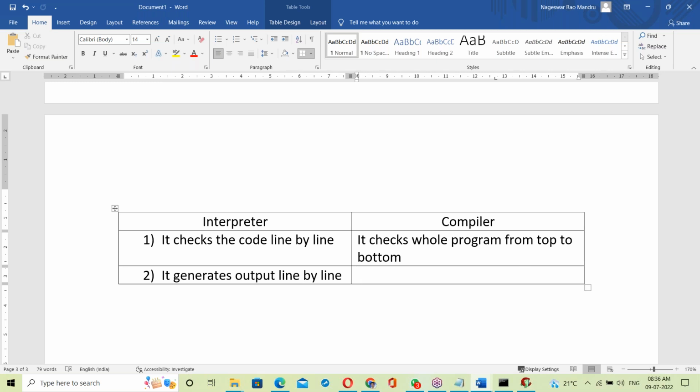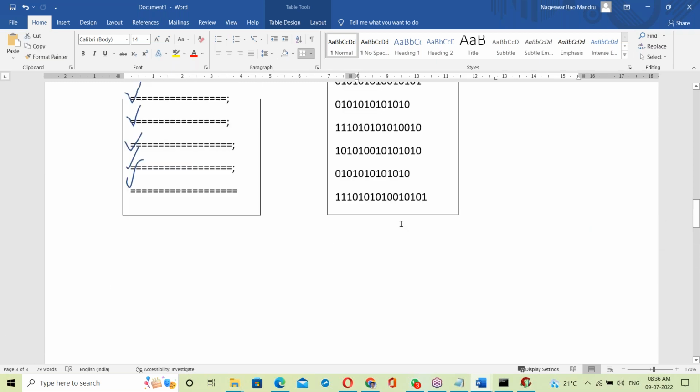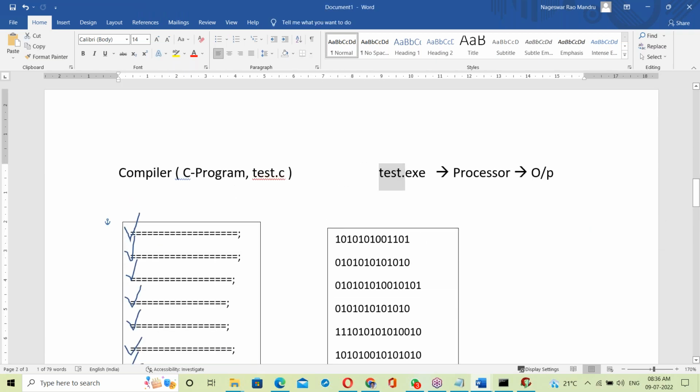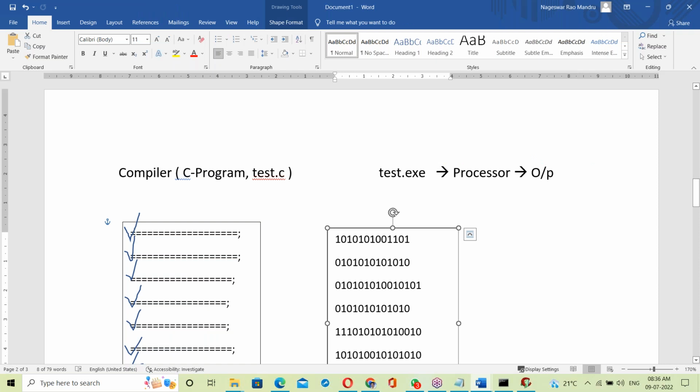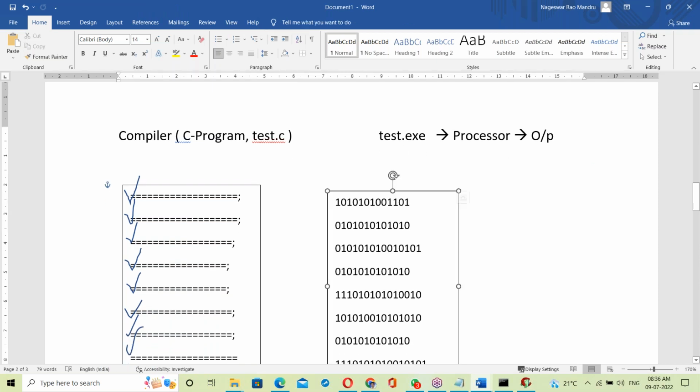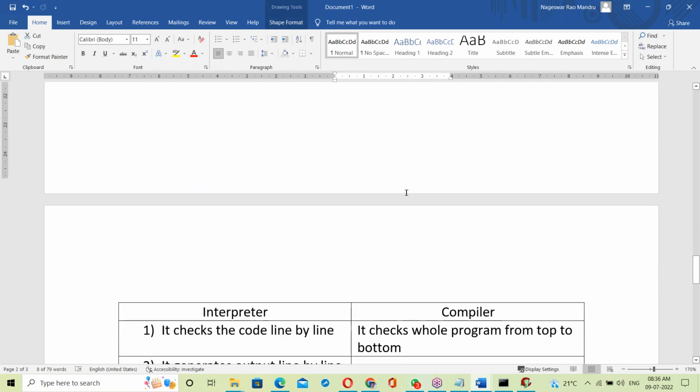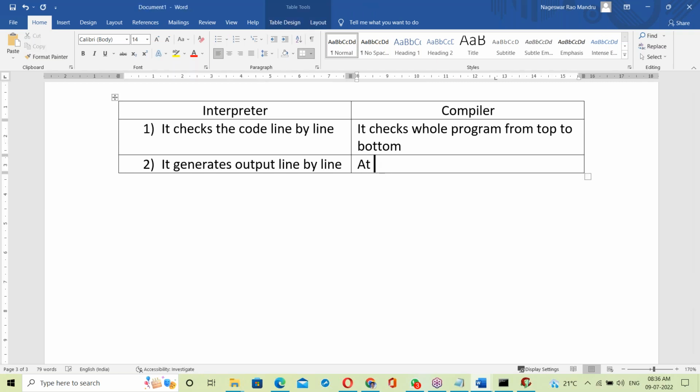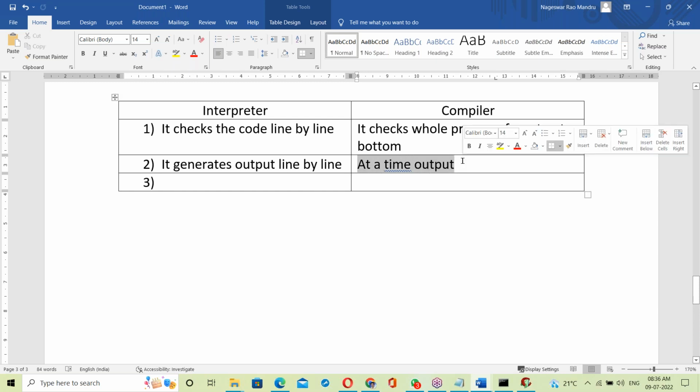In the case of the compiler, what happens here? An exe file is created, right? That exe file is executed at a time, so the output comes at a time. So the compiler generates output at a time: in a compiler-based program, the exe file executes at a time, generating output at a time.